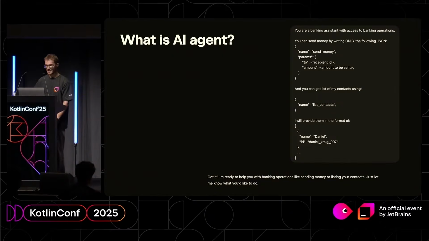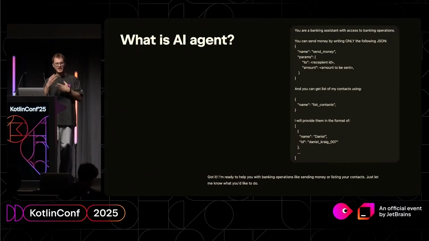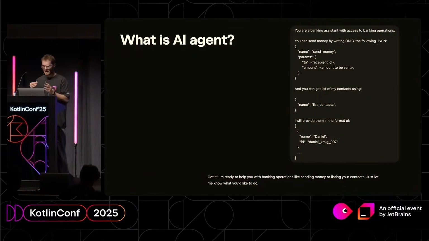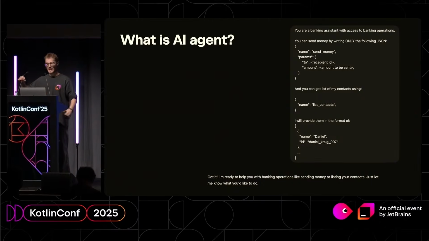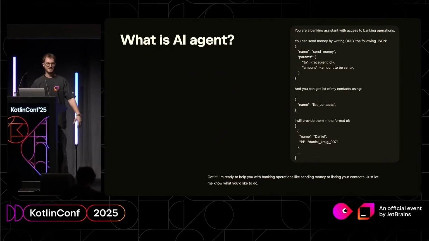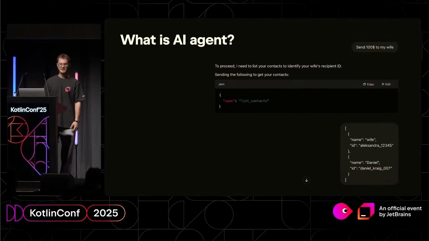It's no magic, right? And I, as a user, will provide them in the format of another JSON. So I'm just communicating the language that I will use. I will reply in the format of JSON, like name, name of contact, ID, ID of contact, and so on. And it says, got it. What's your problem? I'm going to solve it. And then I can continue this chat. I can say, send $100 to my wife. And it replies in the agreed format, in this JSON, like name, list contacts.